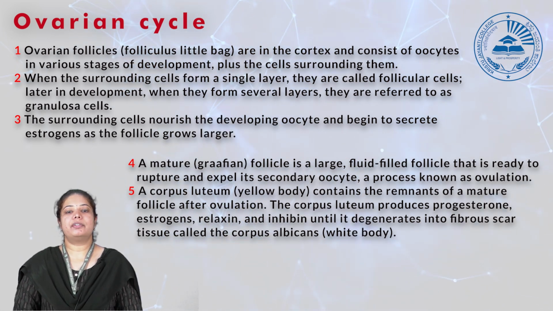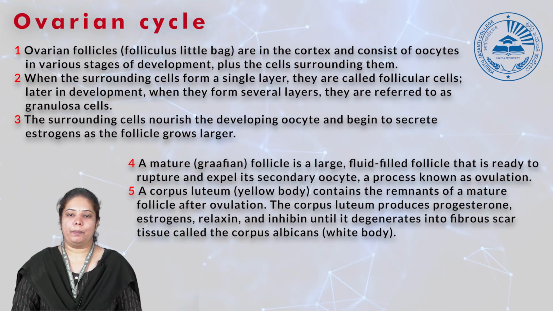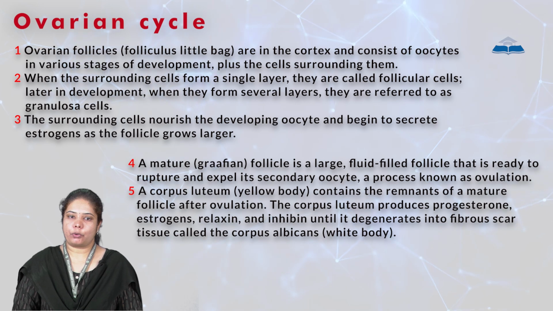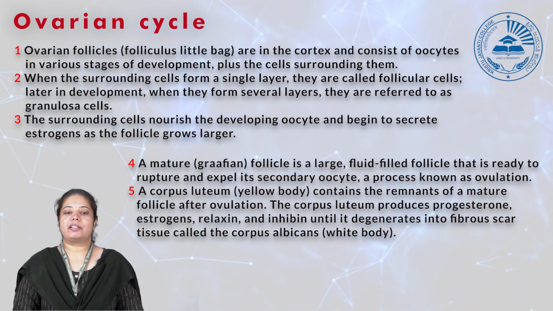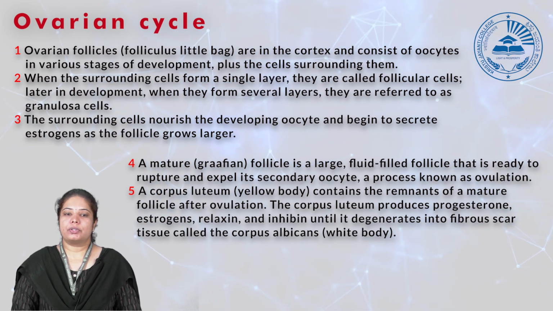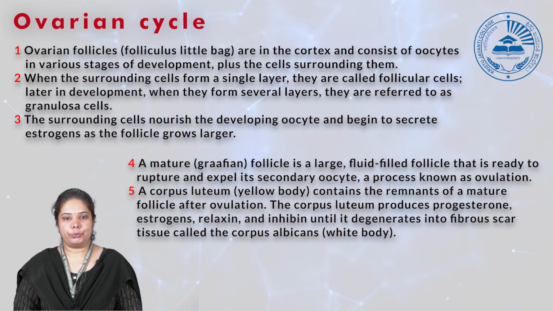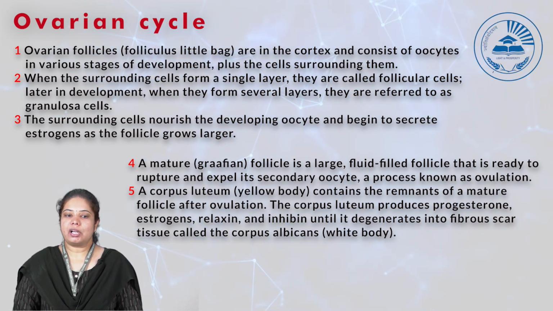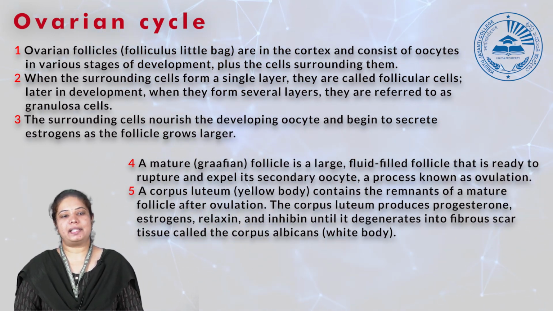Once the Graafian follicle matures, it ruptures and expels the ovum or oocyte, which we call the secondary oocyte. During ovulation, the rupturing of the Graafian follicle releases some blood that forms a blood clot. After the discharge of the secondary oocyte, the follicle is converted into the corpus luteum. The corpus luteum further degrades, and the degradation leads to the corpus albicans.